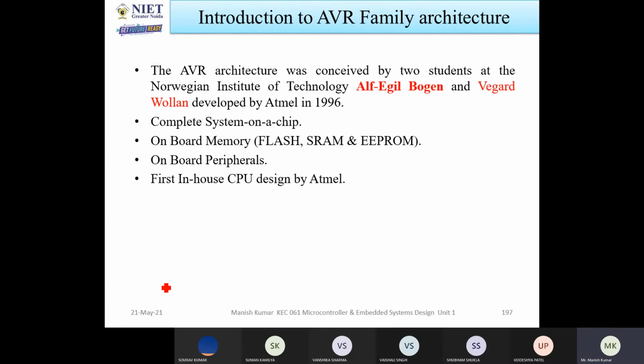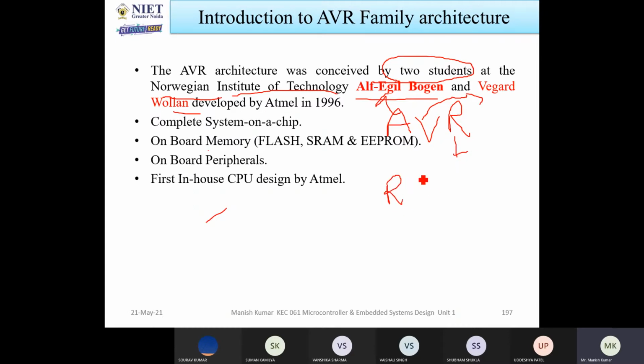Now you can see the AVR architectures were developed by two students of the Norwegian Institute of Technology. Their names are Alf Egil Bogen and Vegard Wollan. That's why the name is AVR: A indicates Alf Egil Bogen, V indicates Vegard Wollan, and R indicates the architecture.